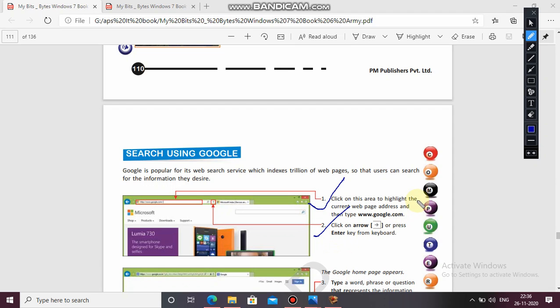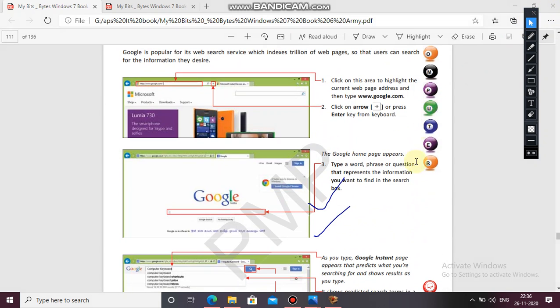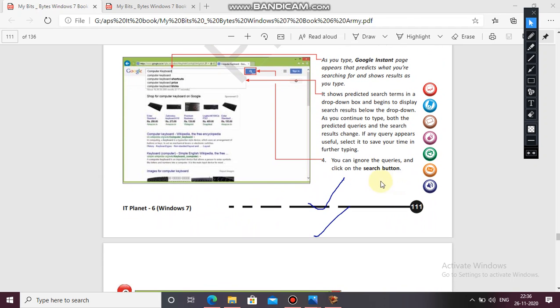Second, click the arrow and press the enter key. Third, type a word or phrase or question that represents the information you want to find in the search box. And the last one, click on the search button. So these are the steps to do the search on the internet.